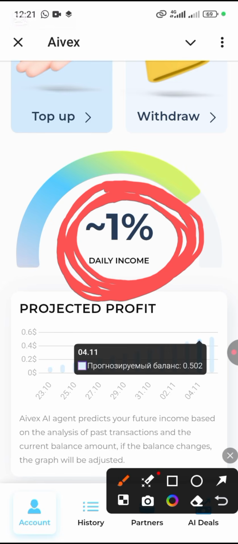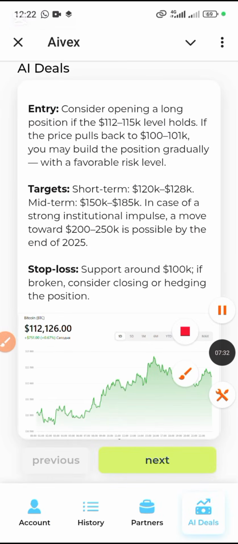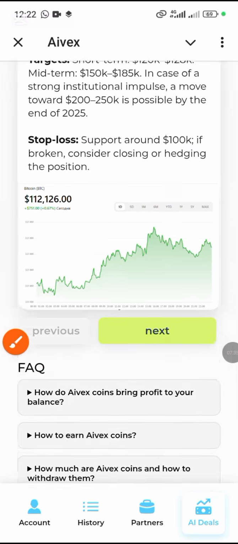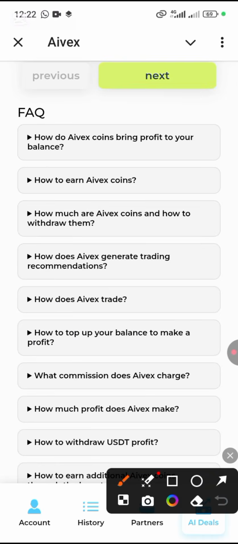So I'll be earning 2.5% profit, okay. So this is actually what they predicted about Bitcoin for now. Okay, so once you scroll up, I encourage you to read these frequently asked questions.